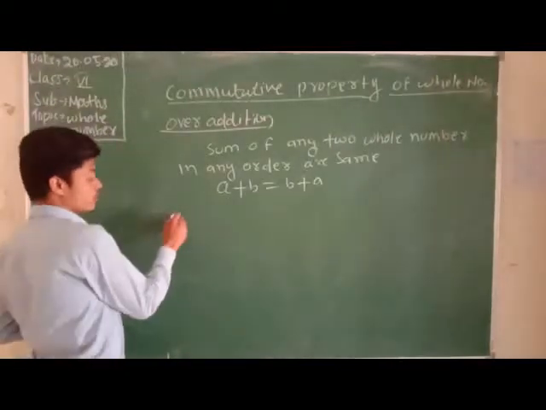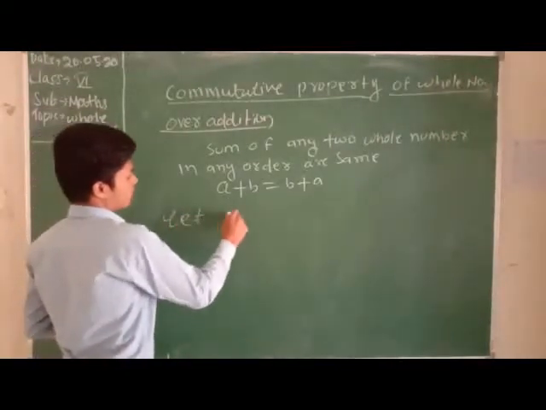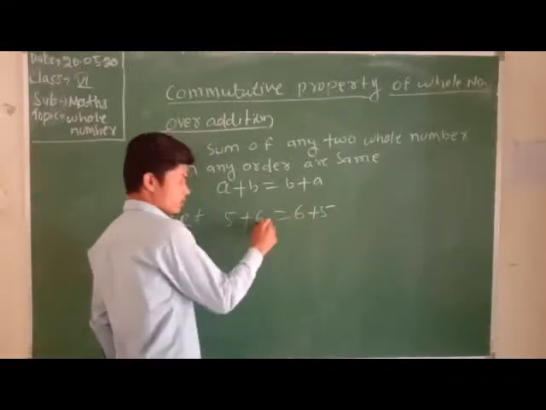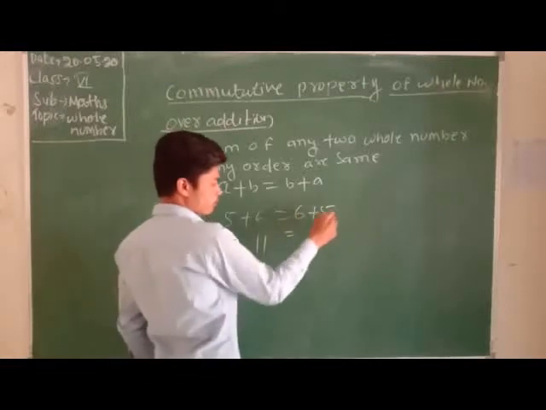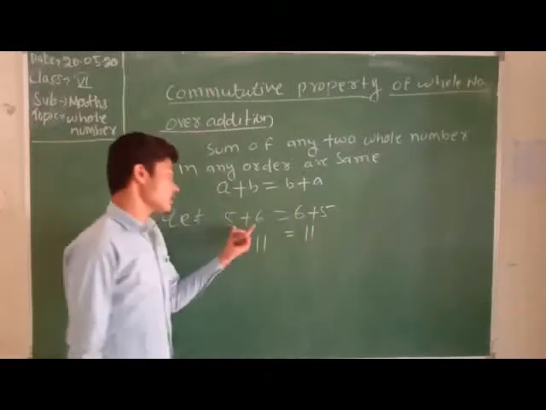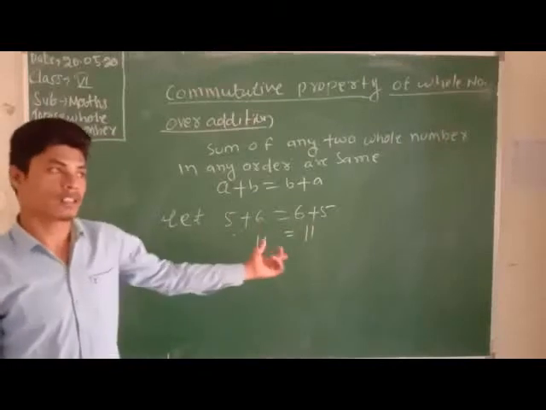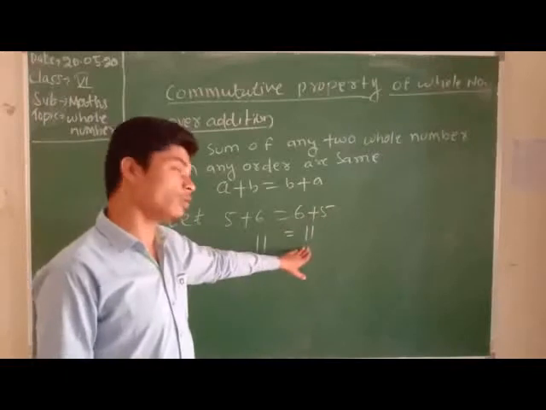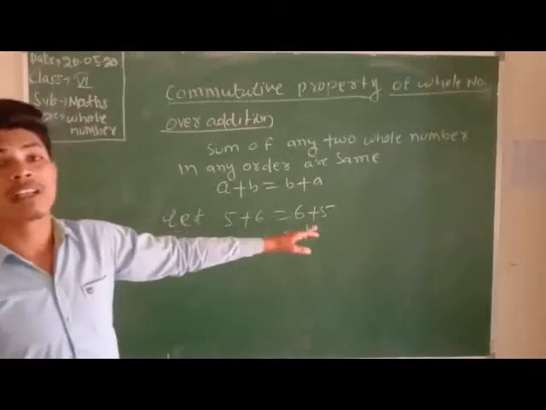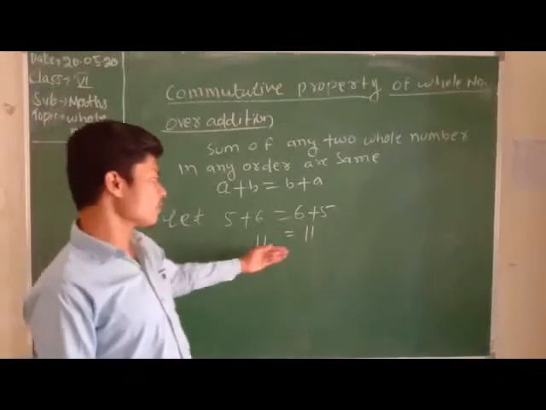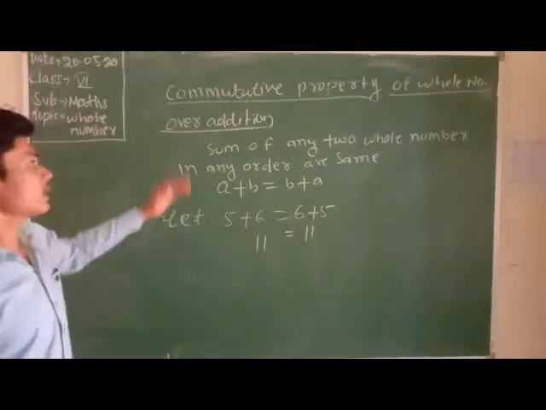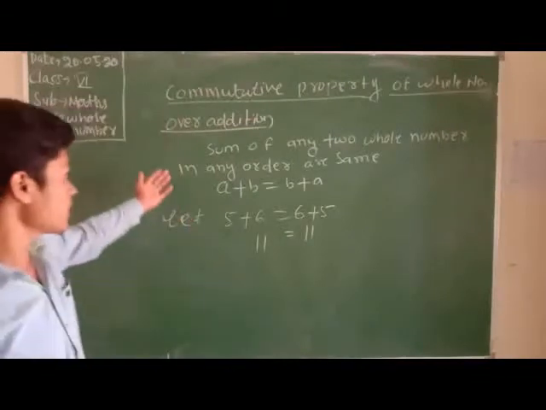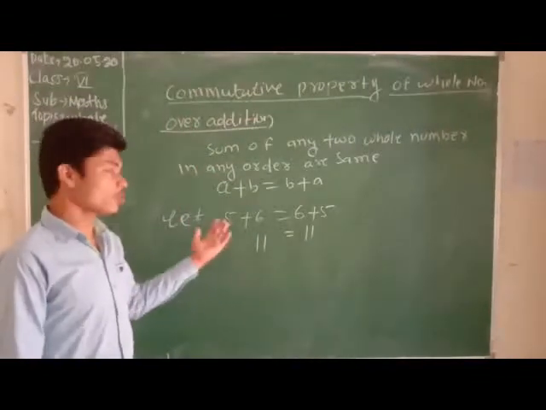See, let's take numerical examples. 5 plus 6 equal to 6 plus 5, which is 11. Here the order is changed, but their sum will be the same. See, 5 plus 6 equal to 11 and 6 plus 5 equal to 11. We change the order, but their sum is the same. 11 equal to 11. That's one. Over addition, the commutative property is true for whole numbers.